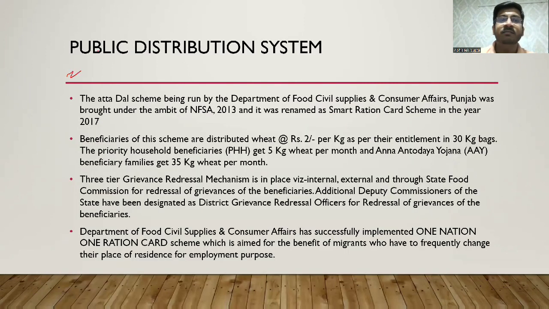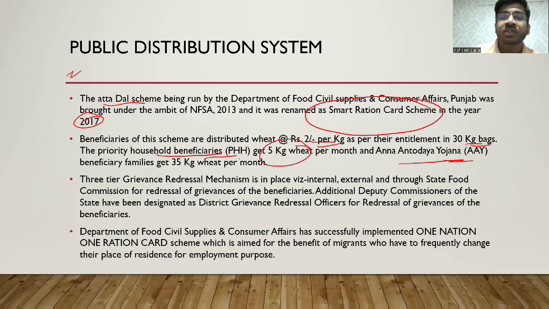Next we have the public distribution system. The Atta Dal scheme being run by the Department of Food, Civil Supplies and Consumer Affairs Punjab was brought under the ambit of National Food Security Act 2013 and it was renamed as Smart Ration Card Scheme in the year 2017. Beneficiaries of this scheme get wheat at ₹2 per kg as per their entitlement in 30 kg bags मिलता है इनको. प्रायोरिटी हाउसहोल्ड बेनिफिशियरीज को 5 kg वीट पर मंथ मिलता है, और जो अन्त्योदय अन्न योजना के बेनिफिशियरीज हैं उनको 35 kg वीट पर मंथ मिलता है.